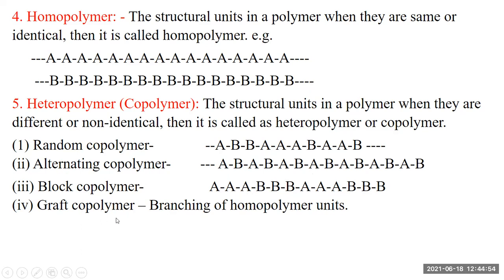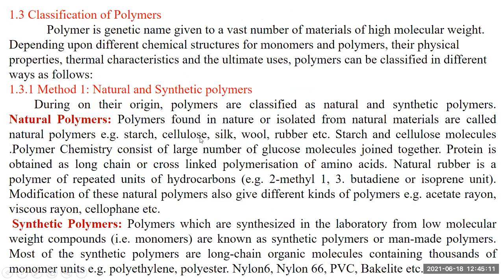Then under the heteropolymer we consider the graft copolymer, in which A and B units are joined in a branching fashion, that is, branching of homopolymer units. Then, in today's lecture, what is the classification of the polymer?